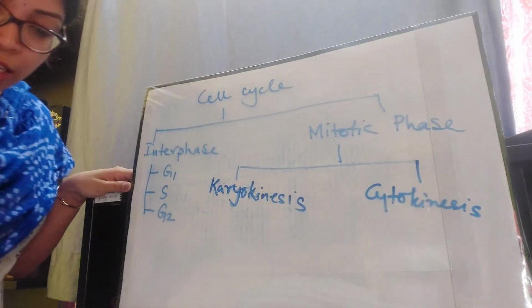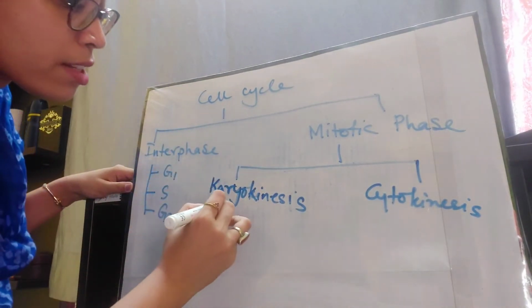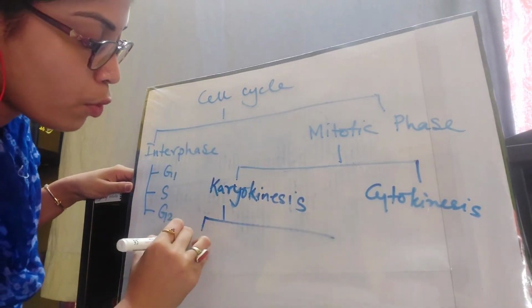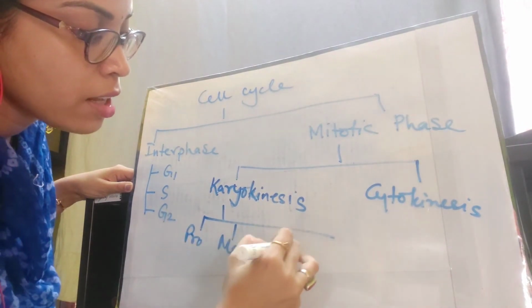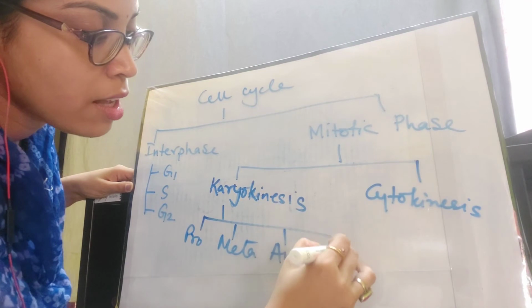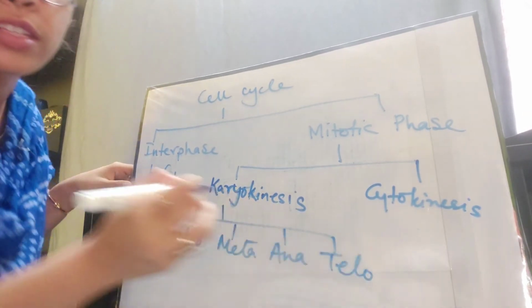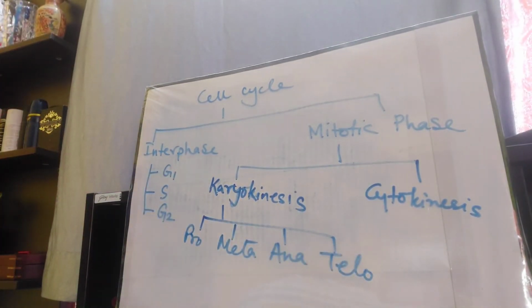Karyokinesis is again divided into four phases: prophase, metaphase, anaphase and telophase. These are the four phases under karyokinesis.